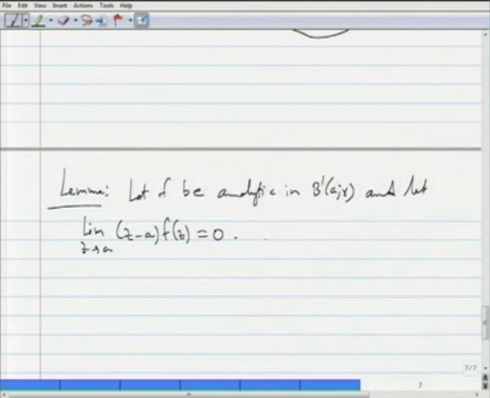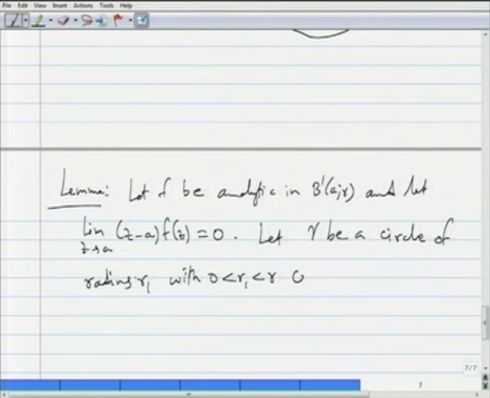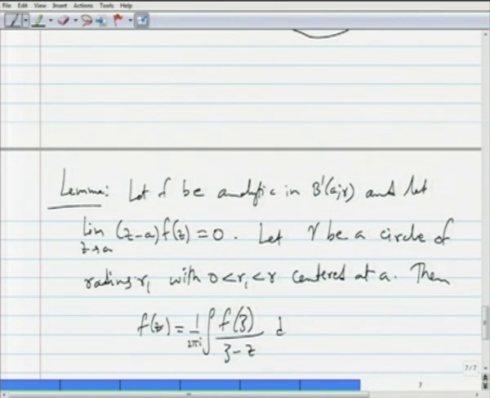So, if this condition holds, let gamma be a circle of radius r1 with 0 less than r1 less than r, centered at A, then f of z is equal to 1 by 2 pi i times the integration of f of zeta by zeta minus z d zeta, for any z belonging to B prime A r1.